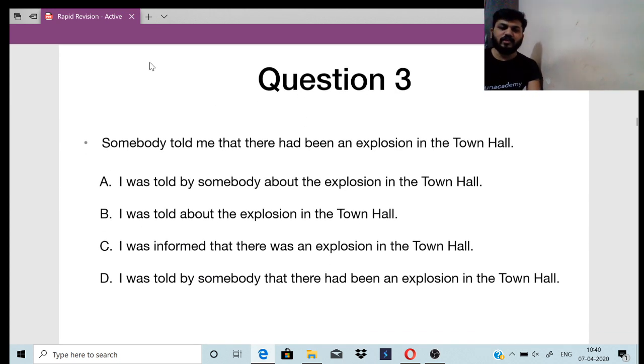Chalo, we'll move on to the next question. Somebody told me that there had been an explosion in the town hall, right? Somebody told me that there had been an explosion in the town hall. So tell me, which one will be the right answer when you change the voice?